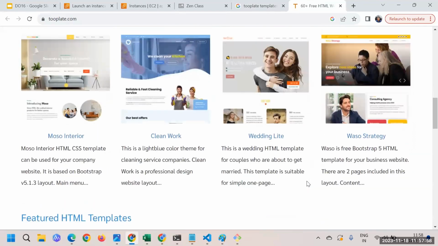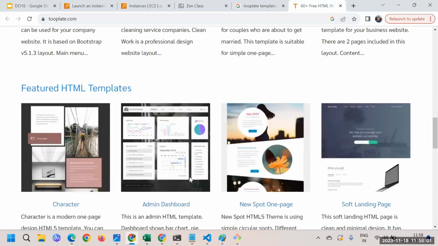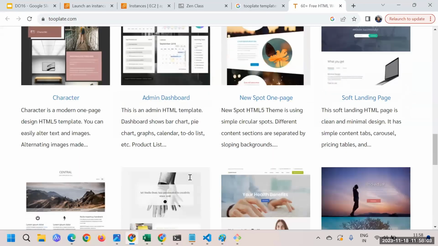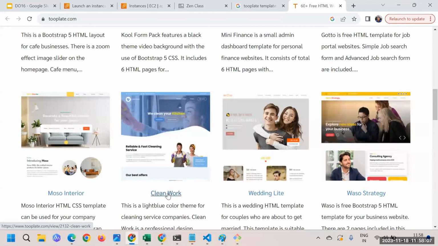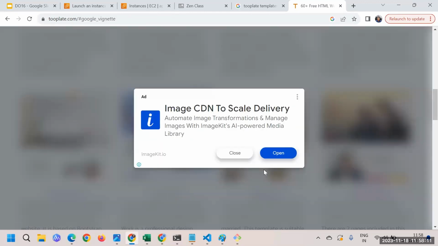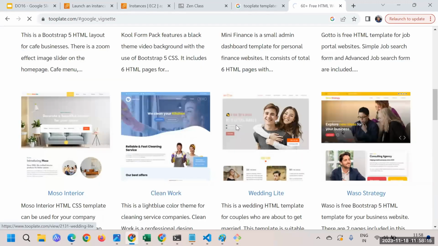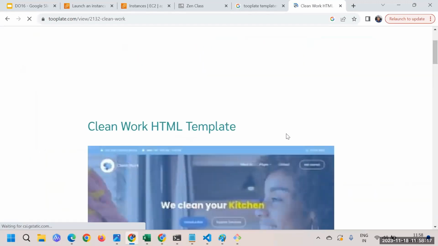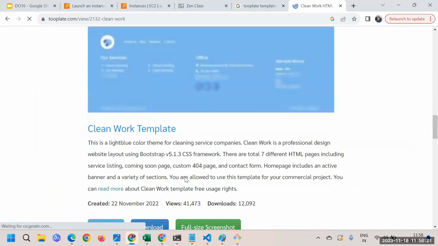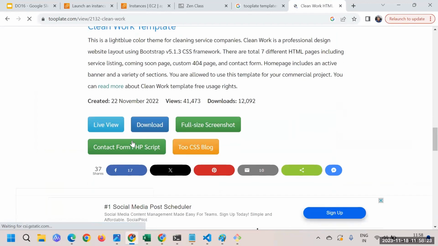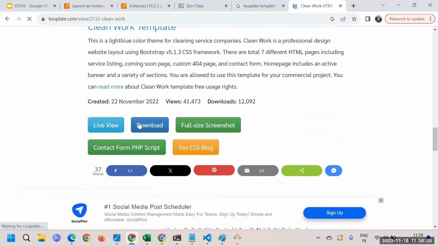Let's say here I'll say Clean Work, or anything else. Okay, Clean Work is something I'm considering for our website. So I'll click on that, and we have to download this particular file basically. We have to download this template, and they should provide me the link. Here you can see this is the download option I'm having.